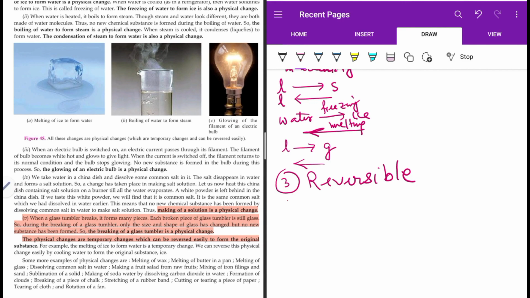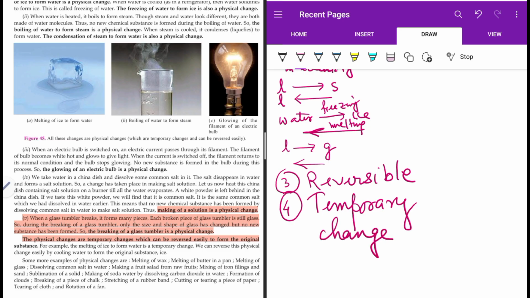Another point I would like to emphasize is that a physical change is considered to be a temporary change. Why? Because it can be reversed to its original form. So melting of wax is a physical change. Making a fruit salad, dissolving of salt or sugar in water, sublimation of camphor. All these things are physical changes. Camphor is sublimable in nature.